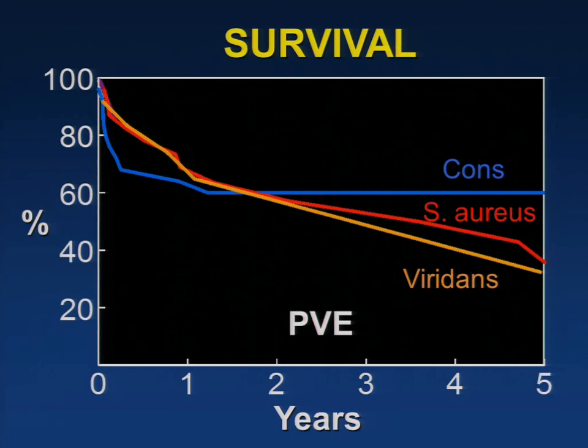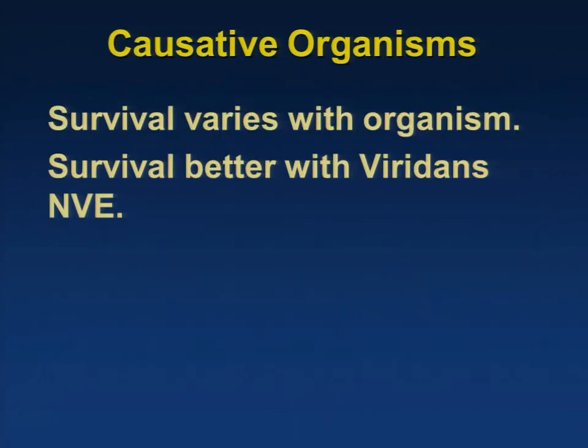Now, it was very interesting to look at the patients who had prosthetic valve endocarditis. In them, the patients who had a strep infection, actually viridans, initially seemed to do well, but in the long term, they seemed to have the worst results, along with Staph aureus. This was very interesting, we found. So what we understand is that the long-term results vary with organisms, and the long-term results seem to be better in patients who had a strep infection, viridans infection, and who had native valve endocarditis.